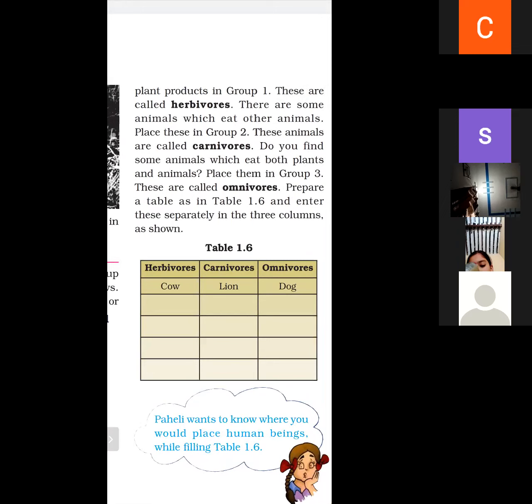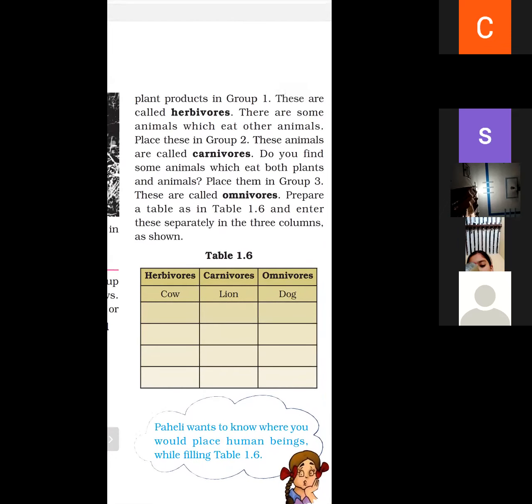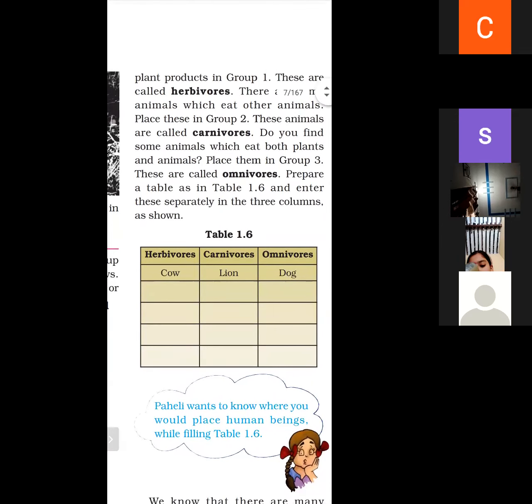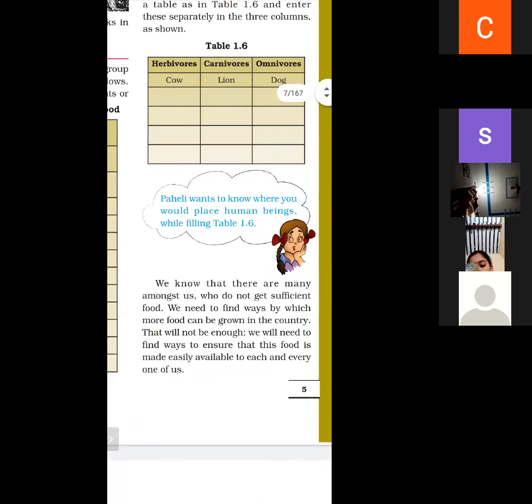What do you mean by herbivorous? The animals which eat only plant products are called herbivorous. For example, cow. What are carnivorous? The animals which eat only the flesh of other animals are called carnivorous. And what is an example of carnivorous? Lion. And what are omnivorous? The animals which eat plants as well as the flesh of other animals are called omnivorous. And what is an example of omnivorous? Dog. Paheli wants to know where human beings would be placed.